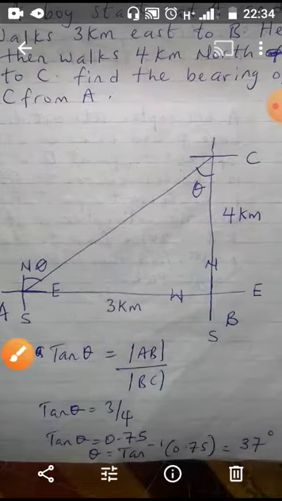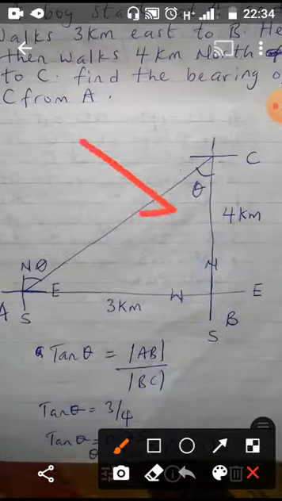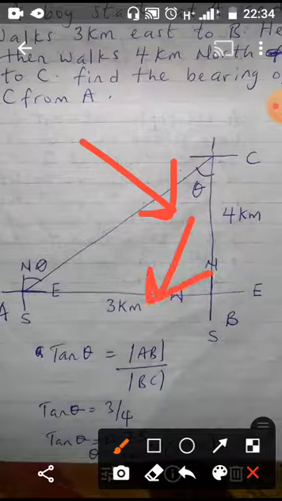Now, from what you are seeing here, what do we call opposite? Opposite is talking about what is opposite to the angle we have there. This is the angle we have here, which I believe you are seeing. The side opposite is what we call 3 kilometers. So it means that place is the opposite.